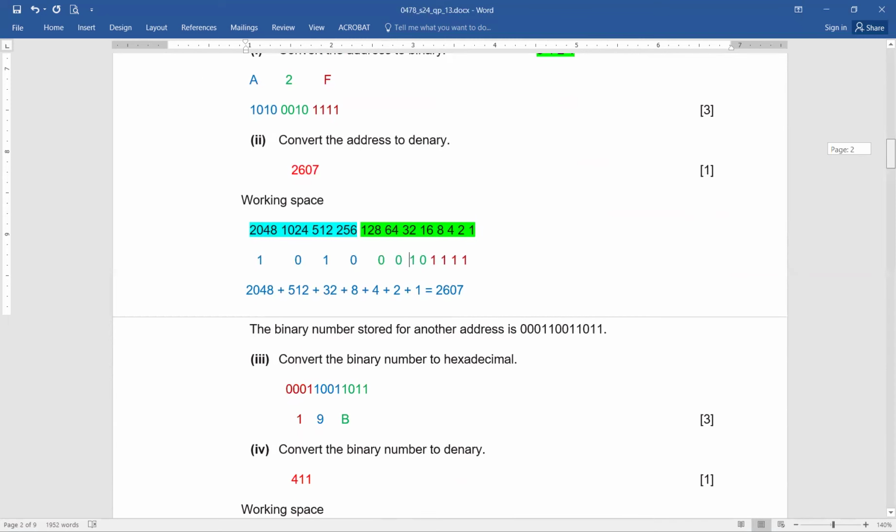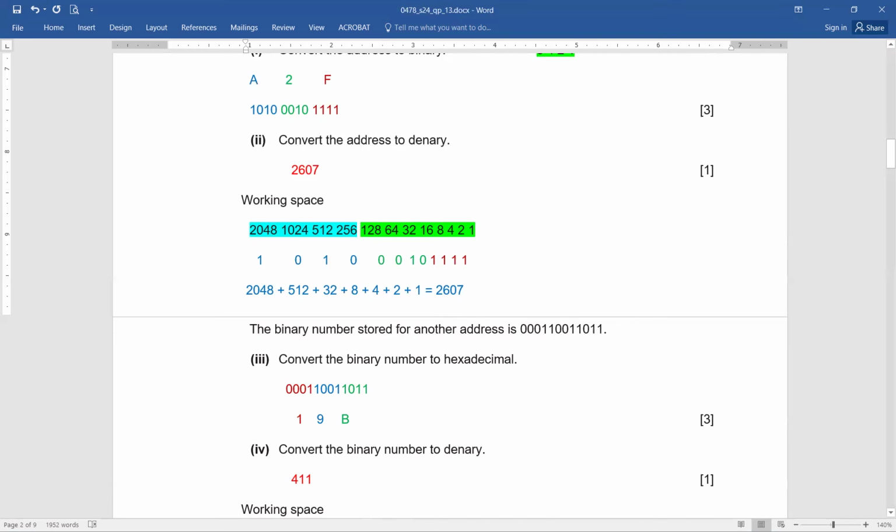The binary number stored for another address is 0001 1001 1011. Convert the binary number to hexadecimal. Now, this is another part of the same question. What we will do, we'll start from the right-hand side and make a combination of 4 bits each. So you can see 1011 is one nibble, then 1001 is another nibble, and 0001 is another nibble.